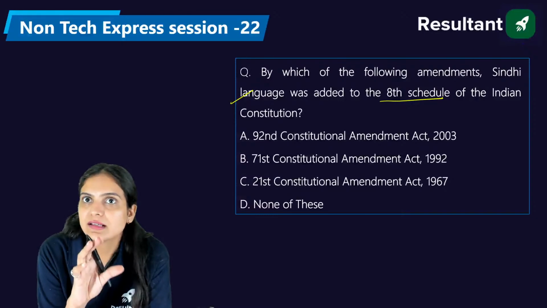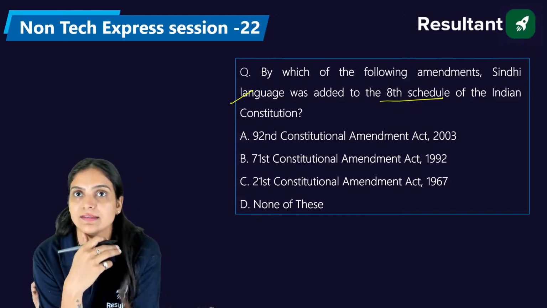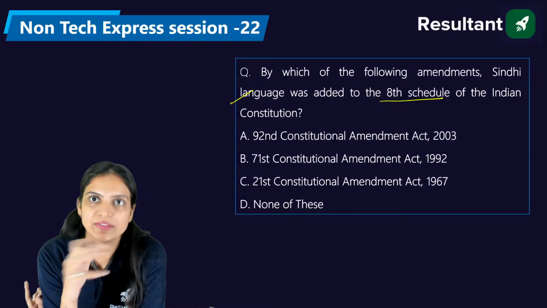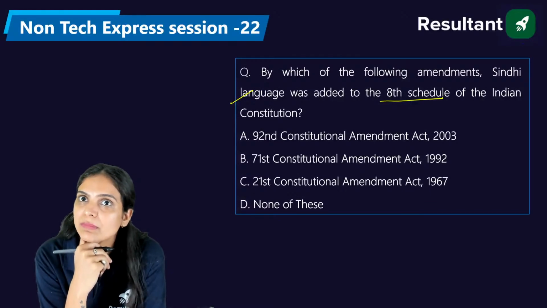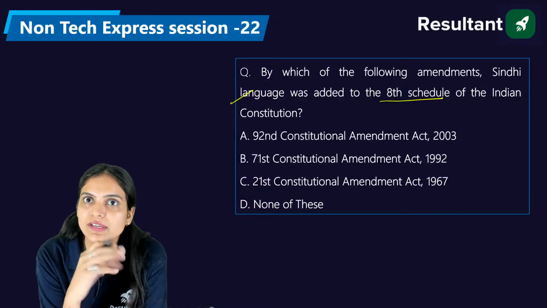Venkat is saying it's A, the 21st. Yeah, that was the article. Siri is saying it's B, the 71st Constitutional Amendment. Are you sure, Siri?